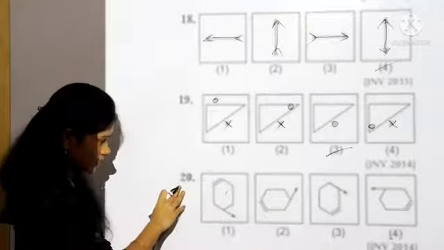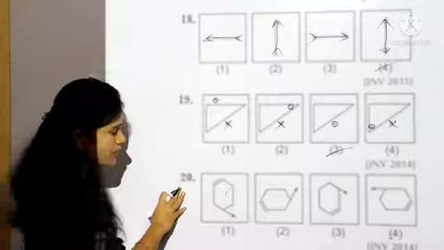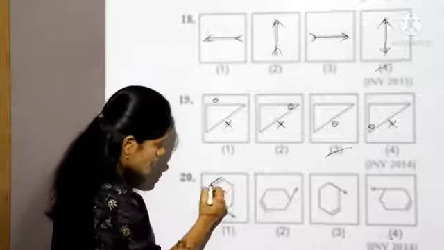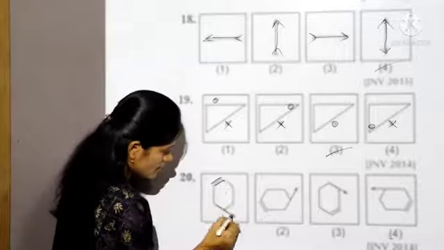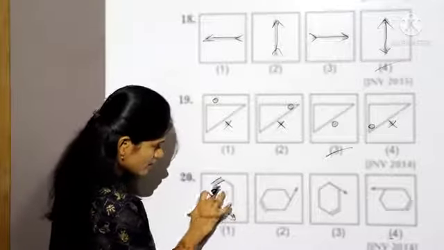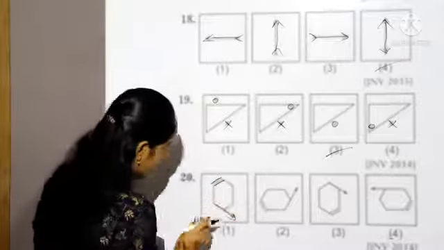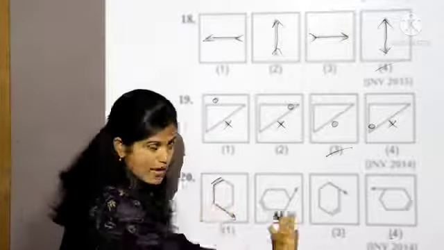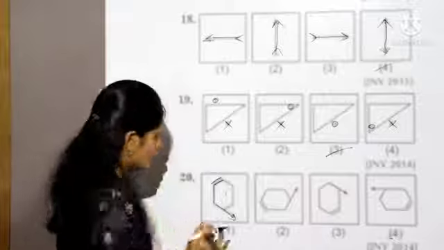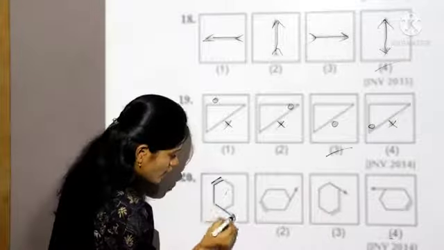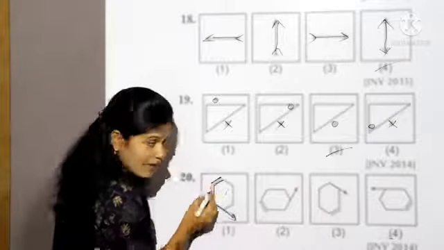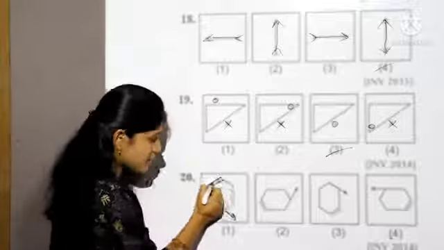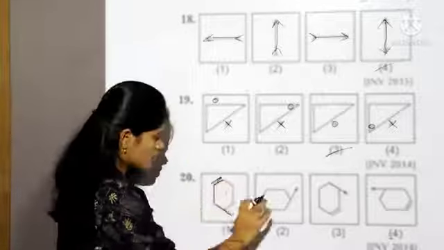Let's take the 20th question. In the 20th, they have given one hexagon and one line, this arrow mark. All the boxes are having a hexagon and this simple line, one arrow mark. See here, I am checking in anti-clockwise direction starting from this line, in all the boxes.